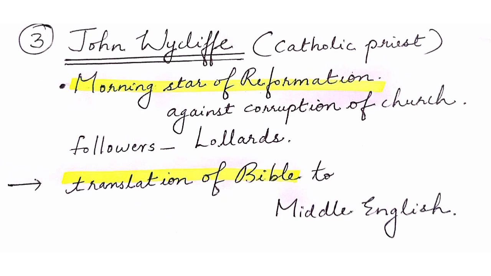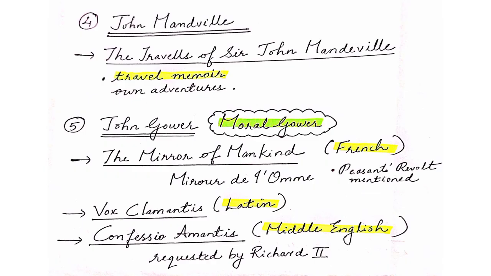He translated the Bible into Middle English, which is a very important step that he took. Because till then, the Bible was written in Latin and only the clergy and the well-educated people were able to read and understand the Bible. But now, since he translated the Bible into Middle English, the Bible became accessible to the common man.